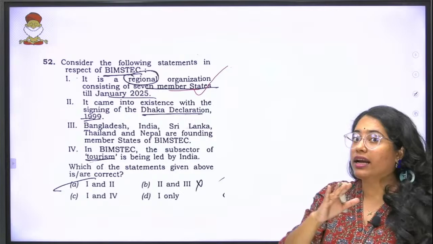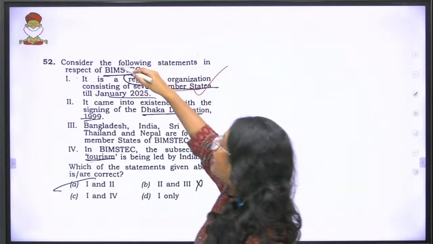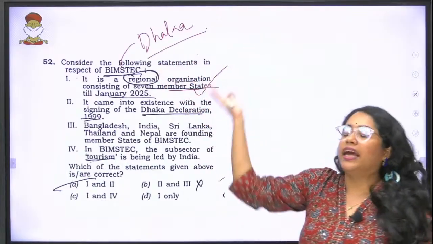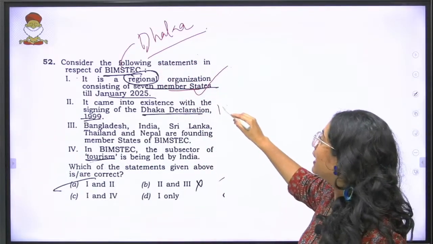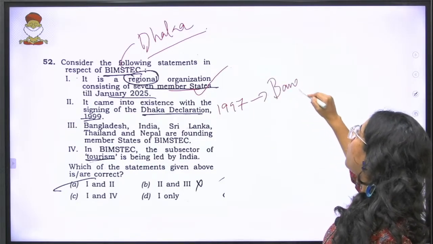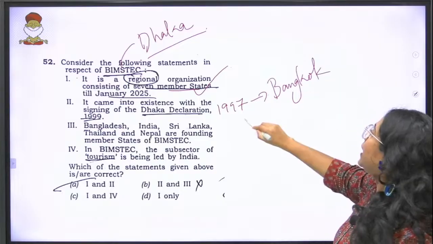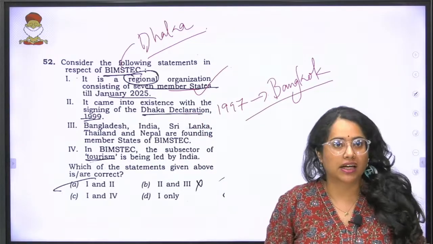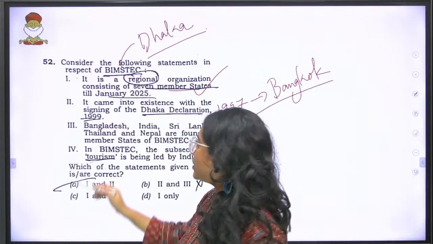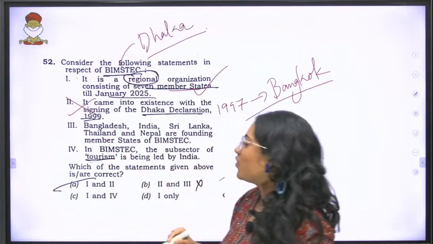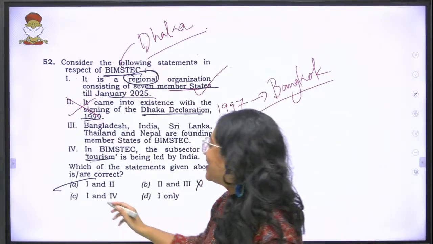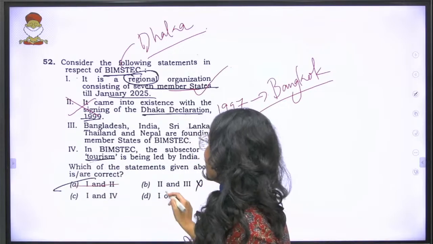Now, understand, the secretariat of BIMSTEC is in Dhaka. That is correct. But BIMSTEC came into force in 1997 after the signing of your Bangkok Declaration. If you knew either of these facts, you would eliminate statement 2, either the 1997 part or the Bangkok Declaration part. So the statement 2 is wrong. This is one of those very relieving questions because you can eliminate certain things over here. So you can eliminate anything that has 2 in it.